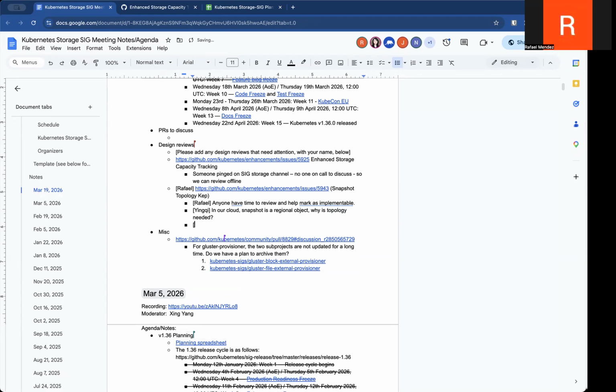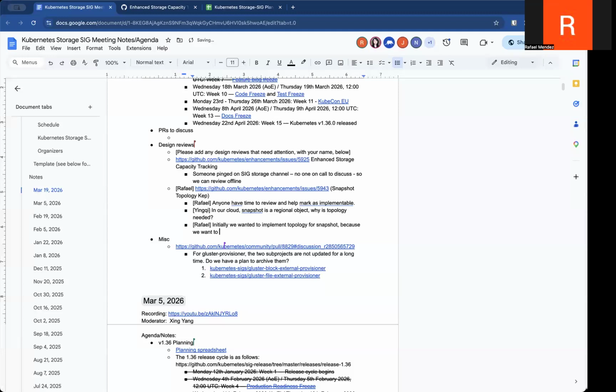Yeah, so the reason why initially we wanted to implement topology for snapshots is because we are proposing adding the ability to clone snapshots across regions.